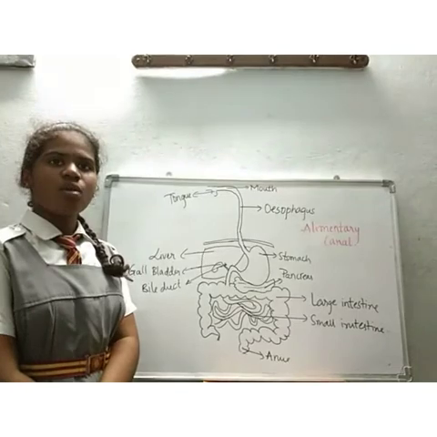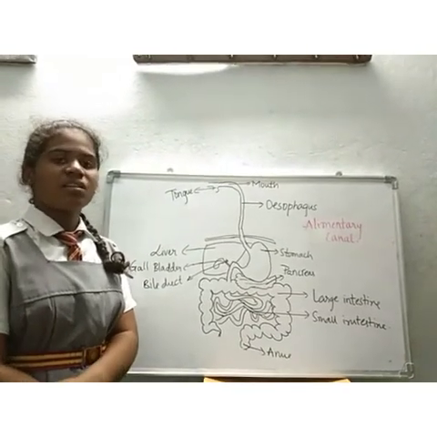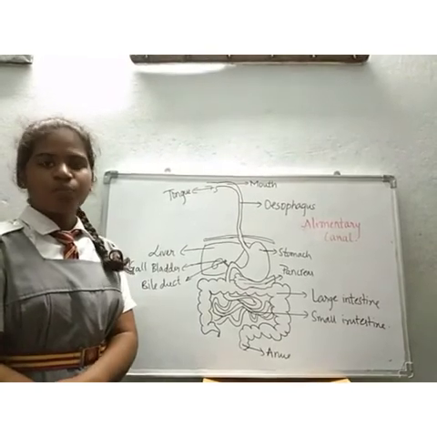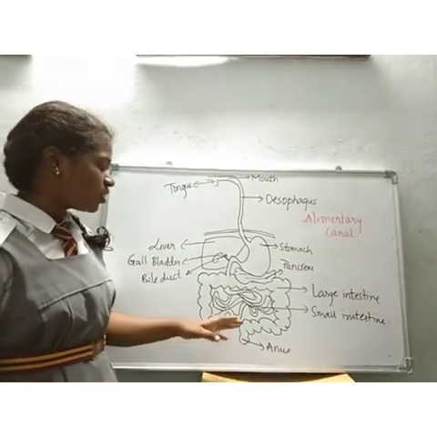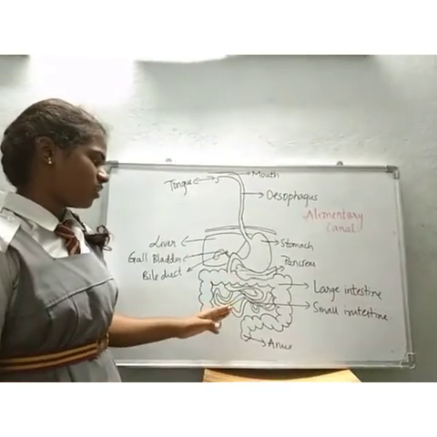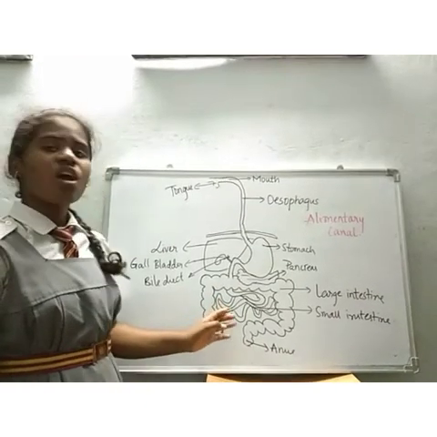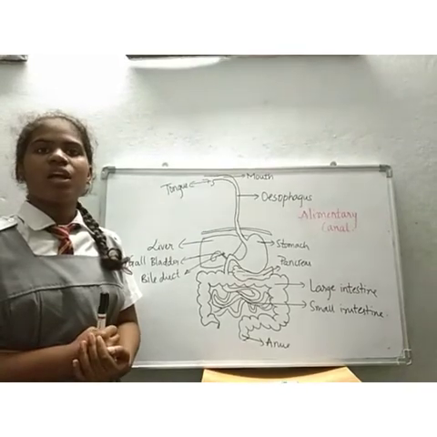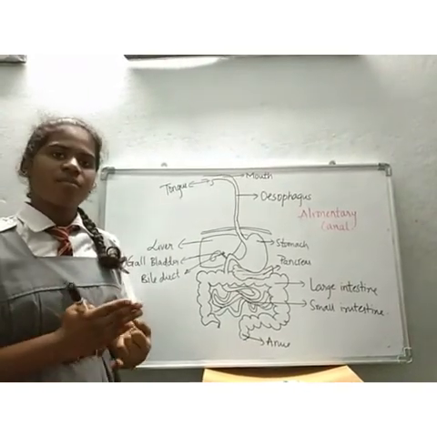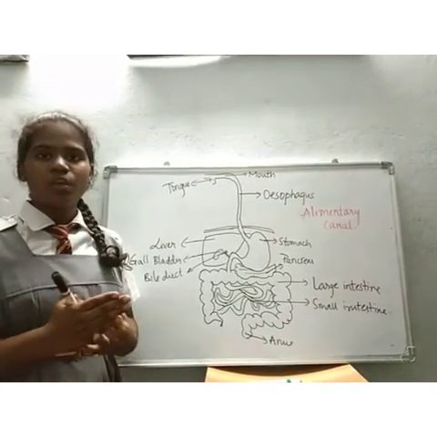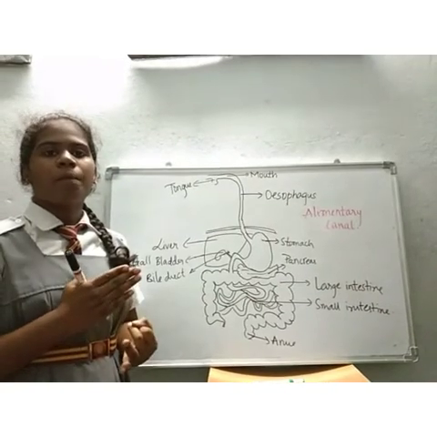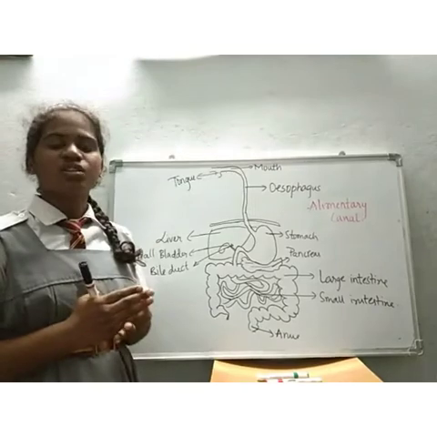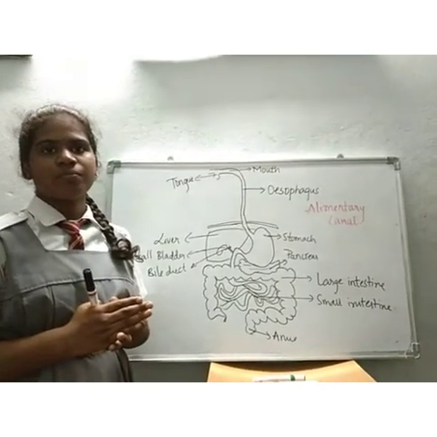Small intestine also contains some intestinal glands which contain many enzymes, where the digestion is totally completed in the small intestine. After completion of digestion, we get simple food like glucose from starch, amino acids from proteins and peptones, fatty acids and glycerol from fats.